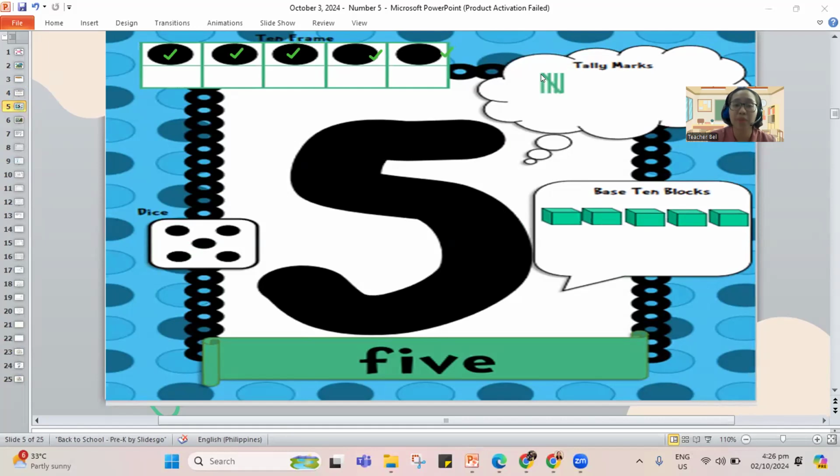What about let's also do the tally marks? When we do the tally marks, it's the counting sticks. We have 1, 2, 3, 4. And remember, the 5 will be sliding down like this. That's 5 sticks. 1, 2, 3, 4, 5. How about your dice? How many dots do we have here? 1, 2, 3, 4, and 5. And let's count our blocks. How many do we have? Let's mark and count. 1, 2, 3, 4, and 5.